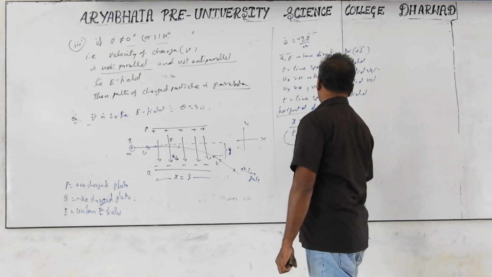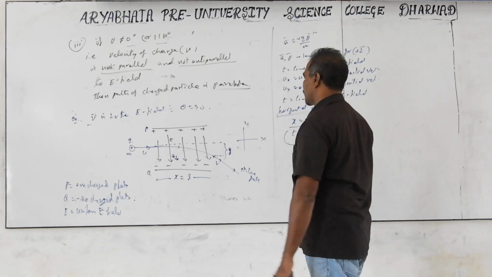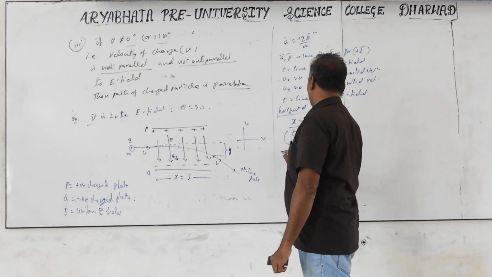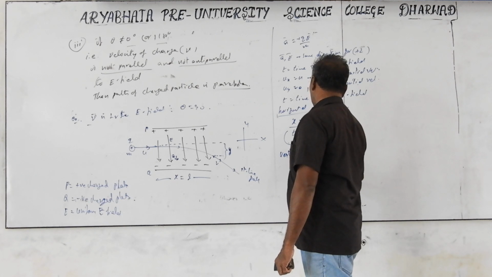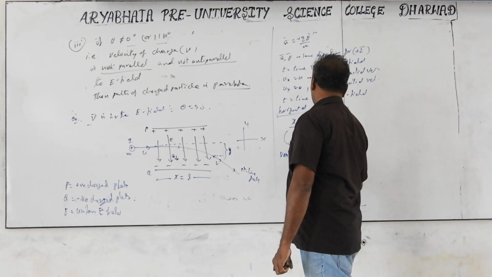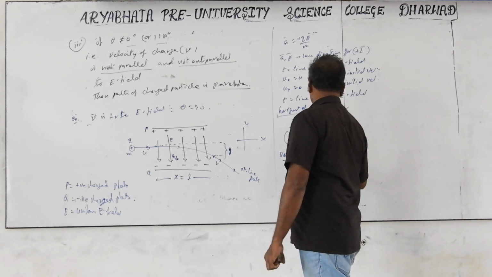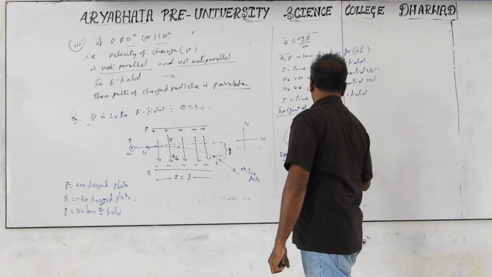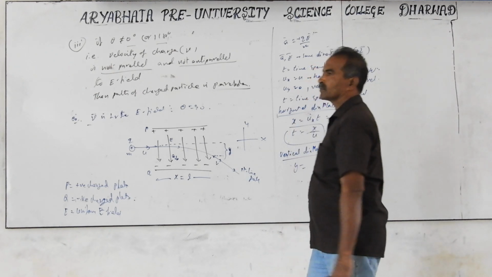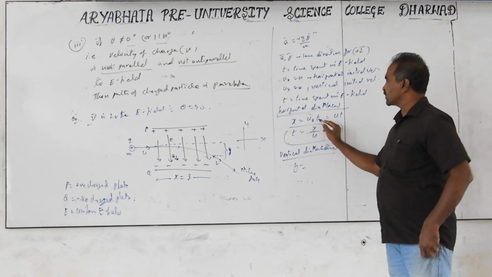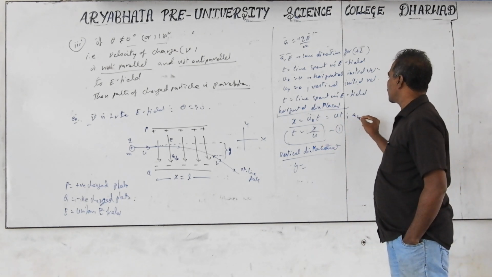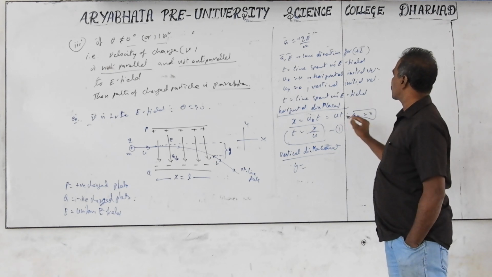The second relation is the vertical displacement in the same time, in the electric field. y equals s equals ut plus half at squared.